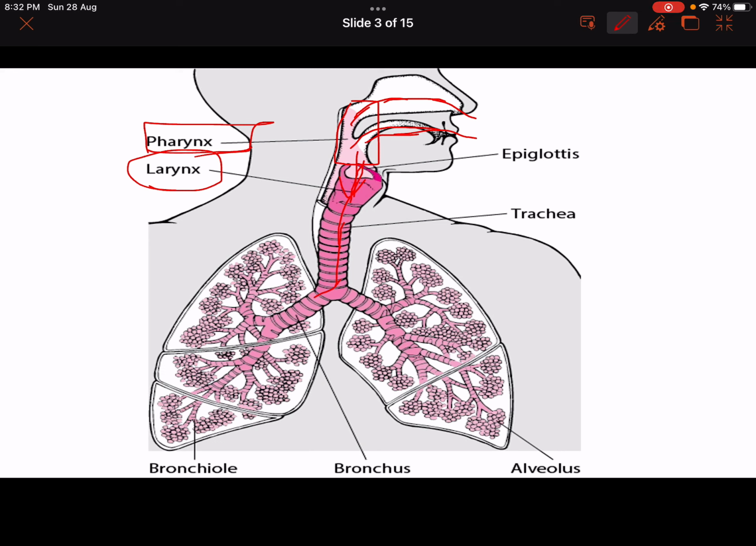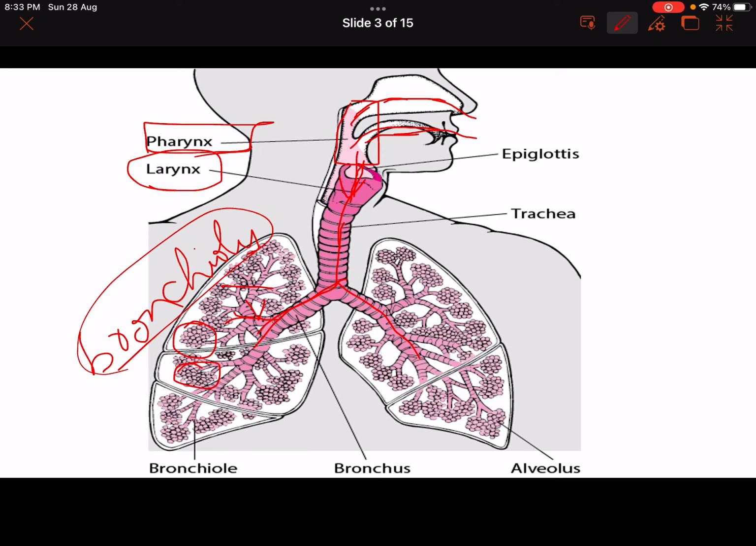Then the trachea divides into two bronchi, the right bronchus and the left bronchus, and from the bronchi the bronchioles originate. These are the bronchioles, and finally the bronchioles reach the alveoli. Okay, so this is the respiratory passage, with the alveoli present in the lungs. This is the basic respiratory passage present in the human.